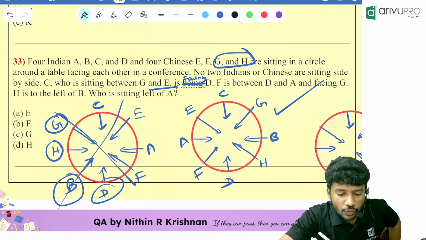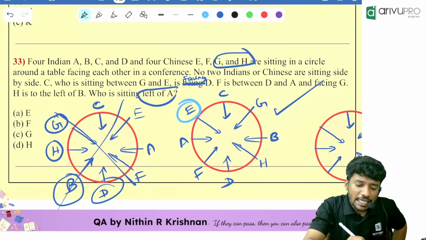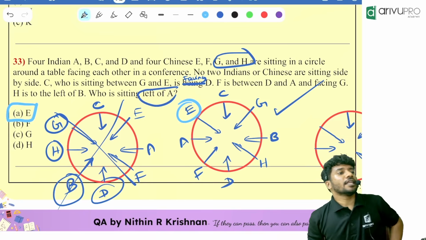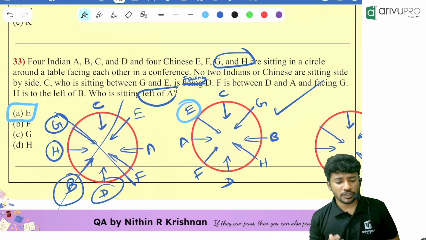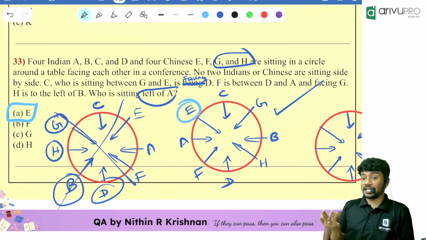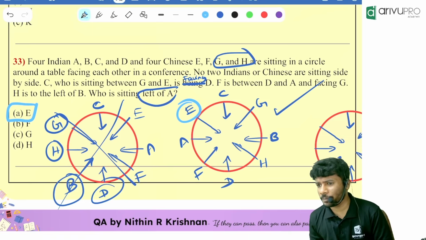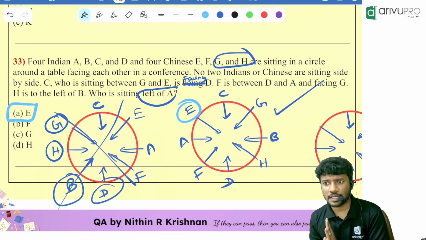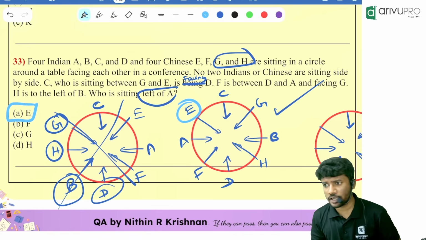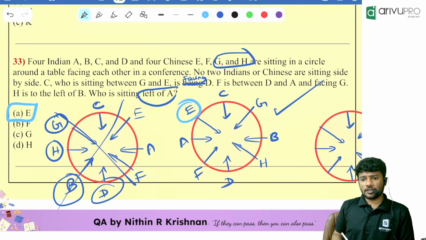Now the question is, who is sitting to the left of A? E is sitting to the left of A. I hope that everyone got the answer. What was the change compared to the previous one? There they used right of. Here they use left of. Okay, understood people? I hope everyone understood. Very easy question. Jayashree understood? Got the point? Kalai, Niniksha, Lipika, you got it? Akshaya, you got it?